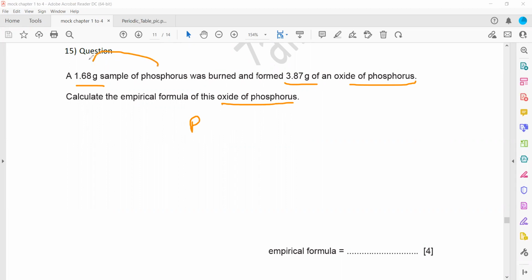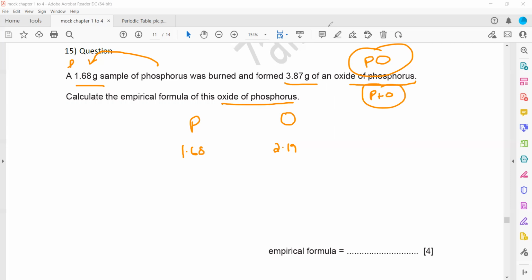So what is the mass of phosphorus? That is 1.68. But what about the mass of oxygen? This is the mass of phosphorus oxide, the oxide of phosphorus. So what will be the mass of oxygen? Because this is the total mass of phosphorus and oxygen, so 3.87 minus 1.68. This will give us the mass of oxygen, which is 2.19. Because this is the mass of phosphorus and oxygen, and this is the mass of phosphorus, when we subtract, we'll get the mass of oxygen.